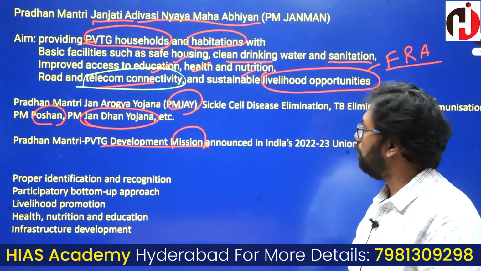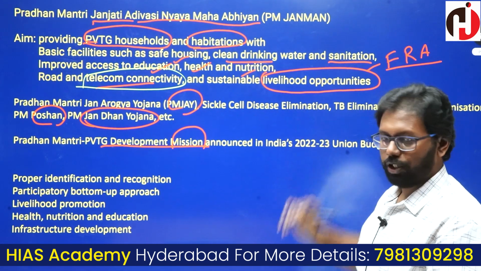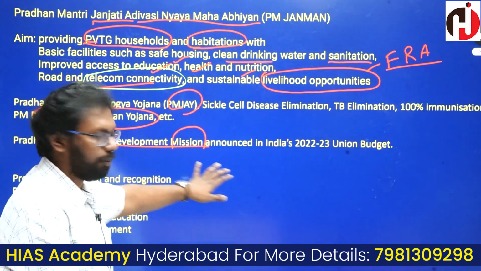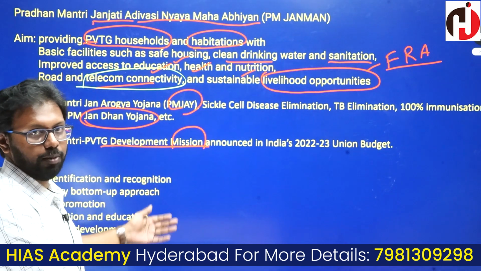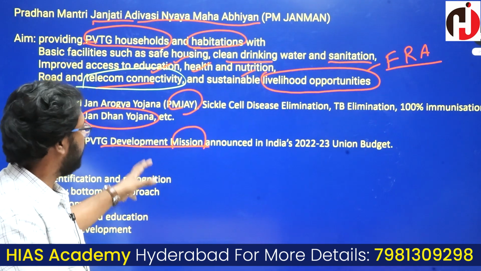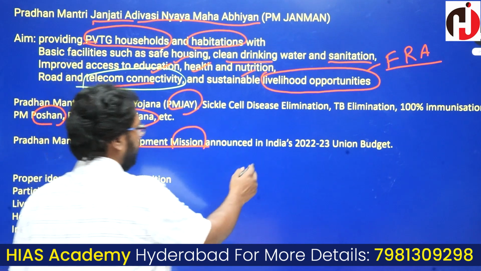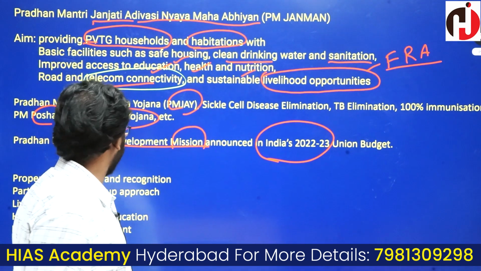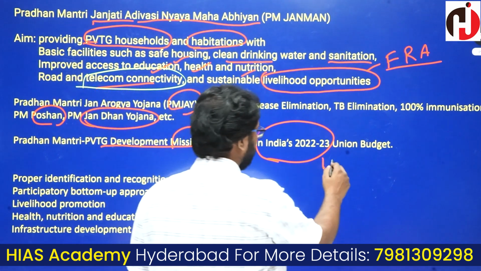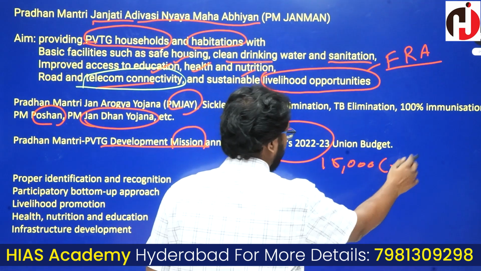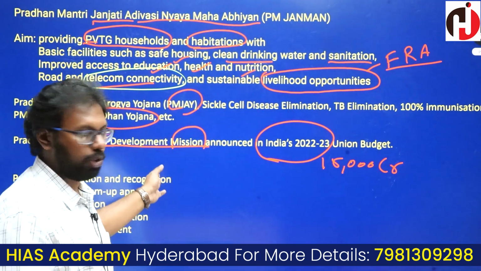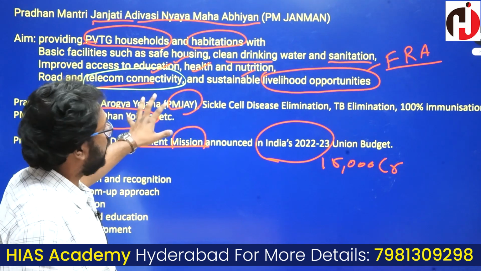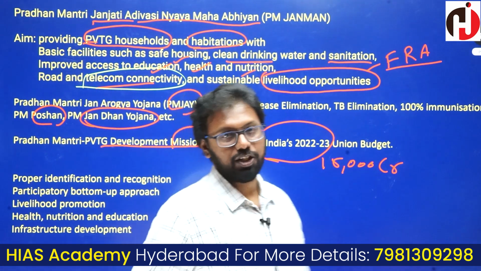That's what this particular scheme or program promotes. With respect to the PVTG Development Mission, there are many sub-programs under this. We'll discuss that whenever time comes or whenever there is a discussion on it. But remember, this particular scheme was mentioned in our recent Union Budget, and somewhere around 15,000 crores are allocated under this particular mission. This scheme is different in a certain way.